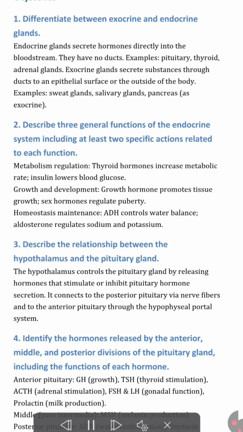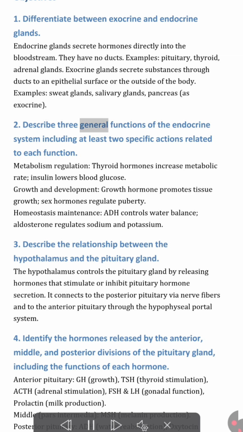Endocrine system, developed objectives. 1. Differentiate between exocrine and endocrine glands. Endocrine glands secrete hormones directly into the bloodstream. They have no ducts. Examples: pituitary, thyroid, adrenal glands. Exocrine glands secrete substances through ducts to an epithelial surface or the outside of the body. Examples: sweat glands, salivary glands, pancreas, as exocrine.